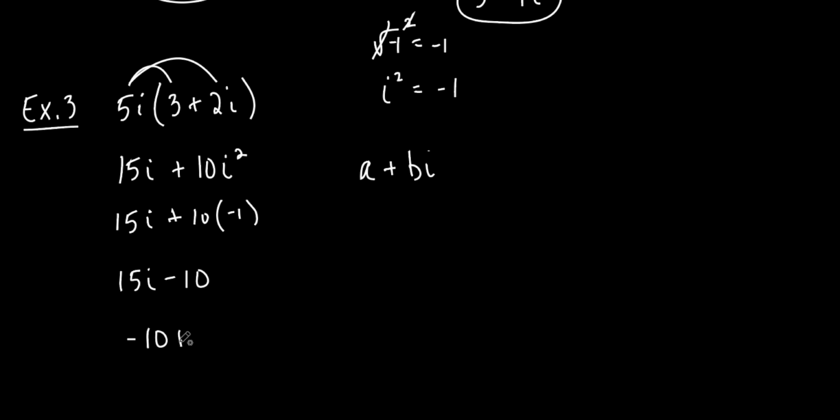Negative 10 plus 15i. That's the way you need to write it. Make sense? Because I'm telling you right now, that's how I want you to write it. And if you don't, then you're not doing what I asked. Okay? So write it like that. Any math person would write it like this.